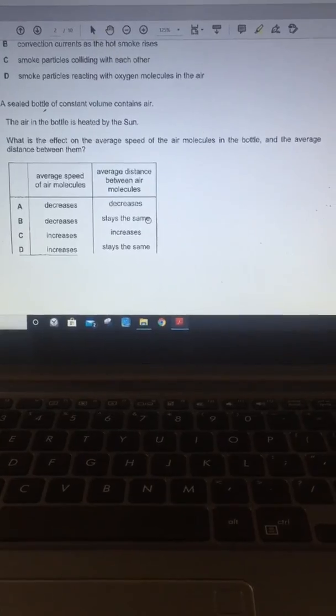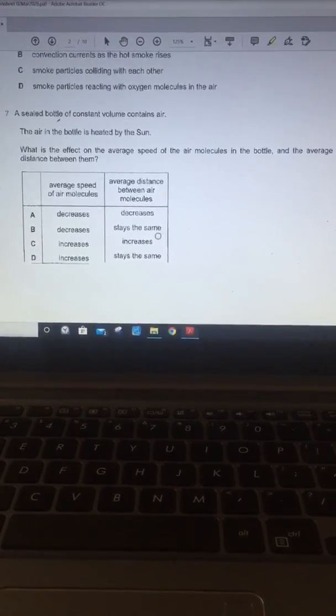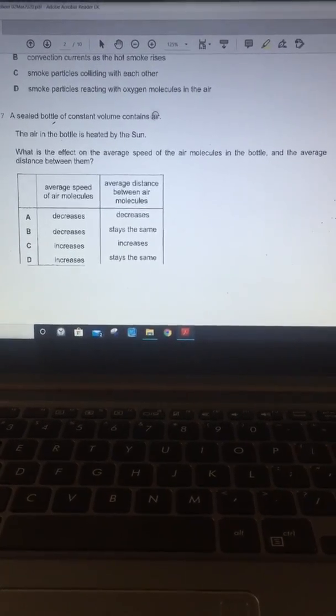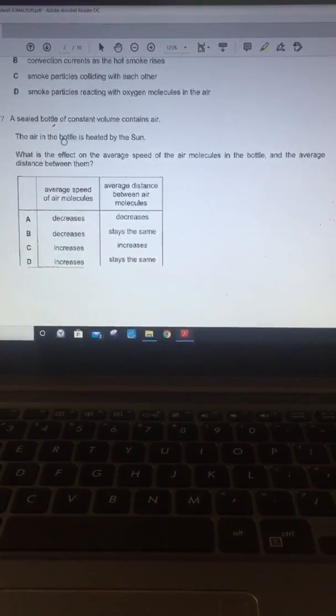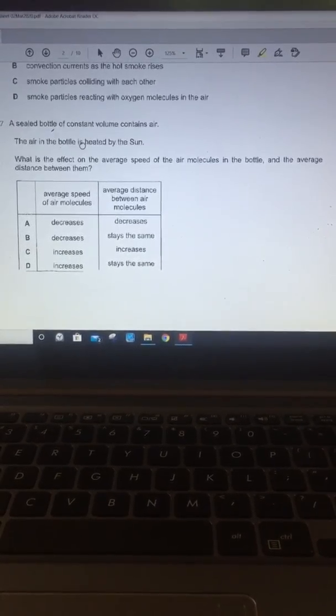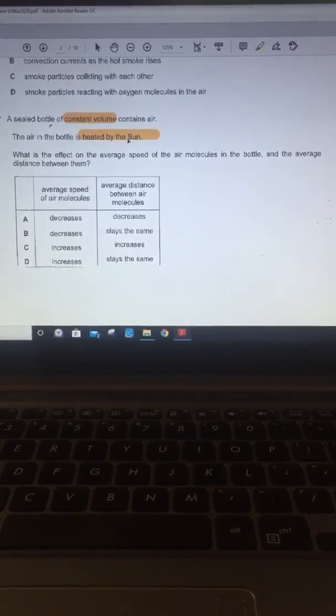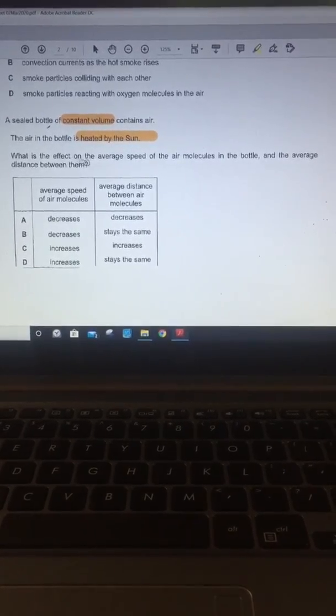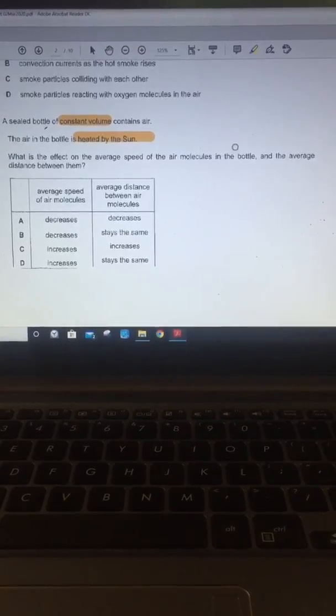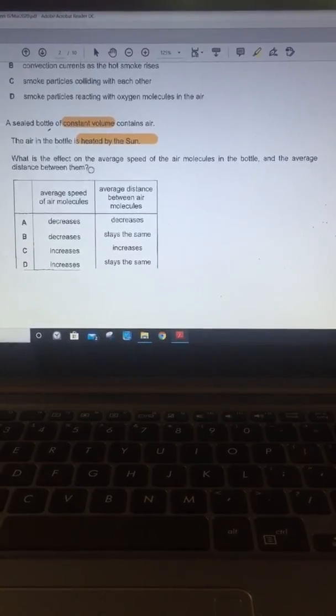Seventh, a sealed bottle of constant volume contains air. The air in the bottle is heated by the sun. So this is a situation of constant volume and temperature is increased. What is the effect on the average speed of the air molecules in the bottle and the average distance between them?